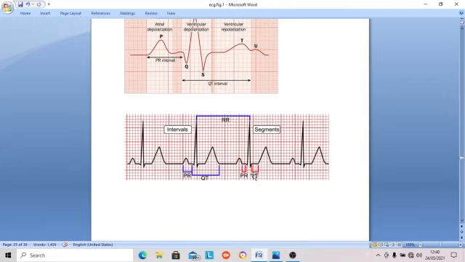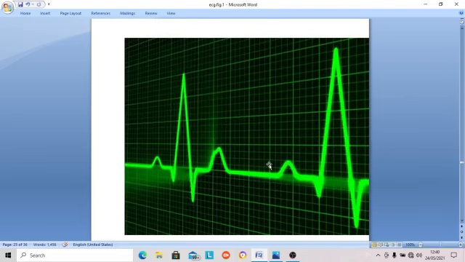So segments are usually on the zero line in a physiological ECG. But abnormally, the PR segment and TP segment may not be zero. They may shift above or down. But most important, the ST segment is always on the zero line, even in an abnormal ECG. That is the most important thing we have to remember.